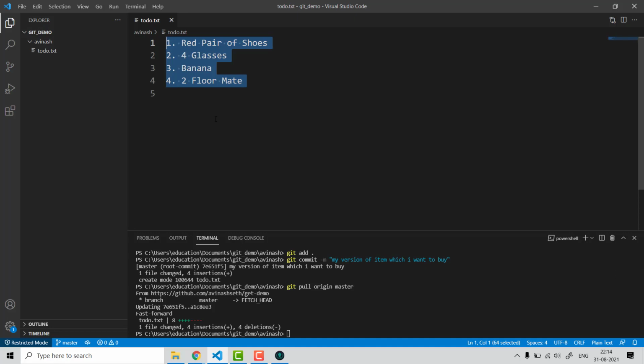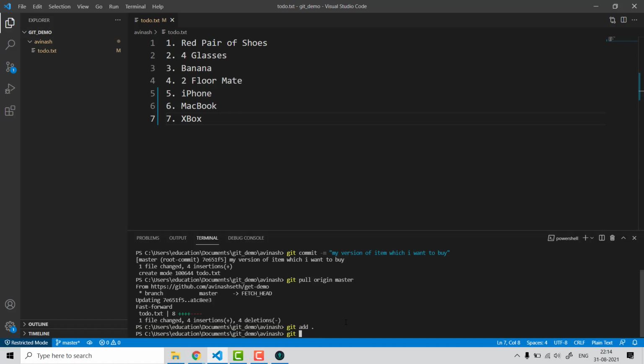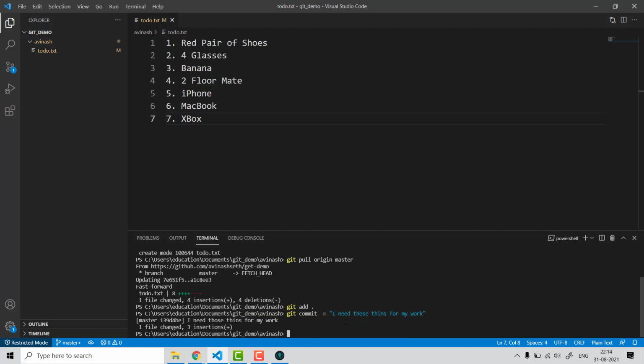It has updated the list for me, and I'll say no, I want to buy an iPhone, I need a MacBook, and finally I need an Xbox. Okay, this is the version of the list I have. I'll say git add, saving changes, git commit, I need those things for my work. Just as an example, I'll say git push origin master.